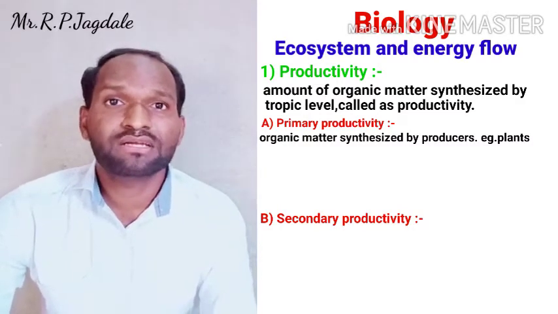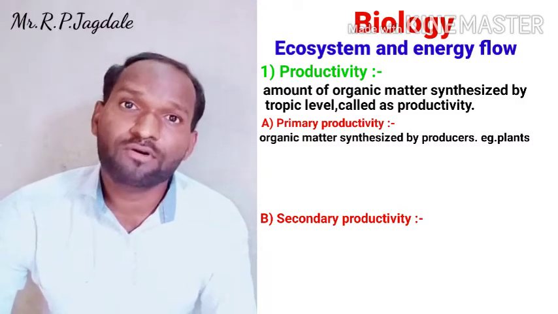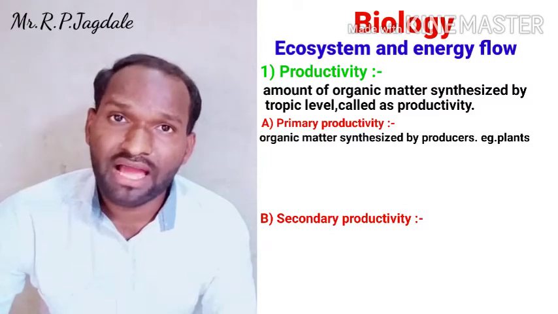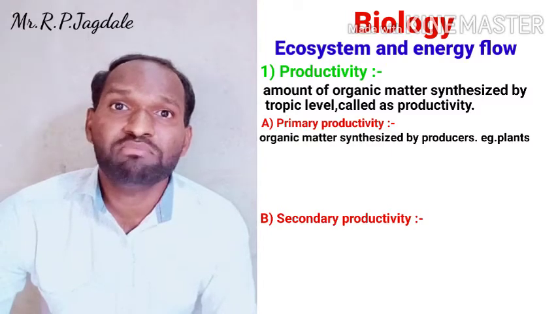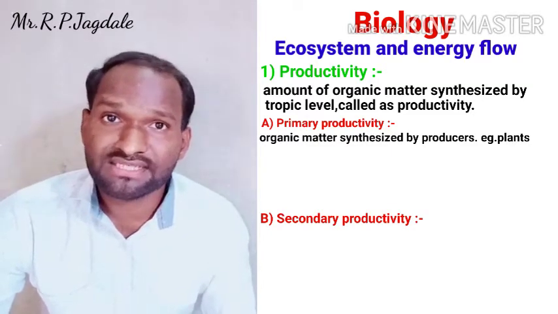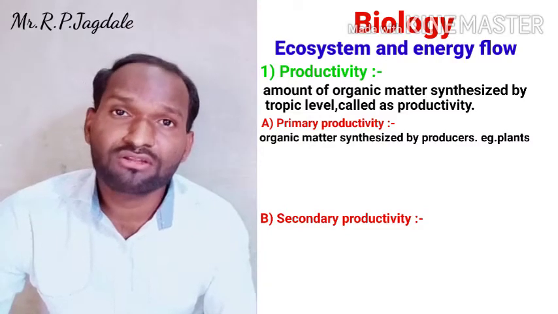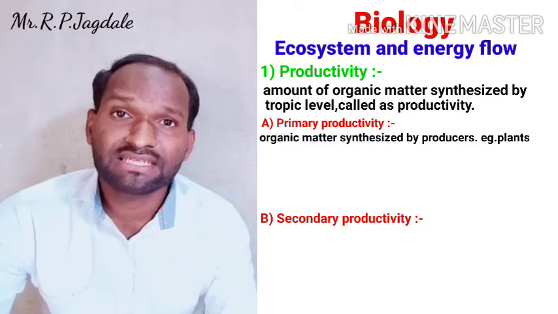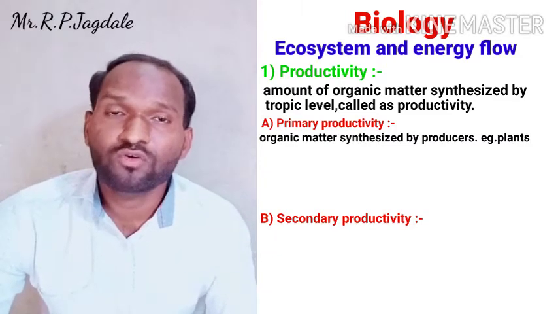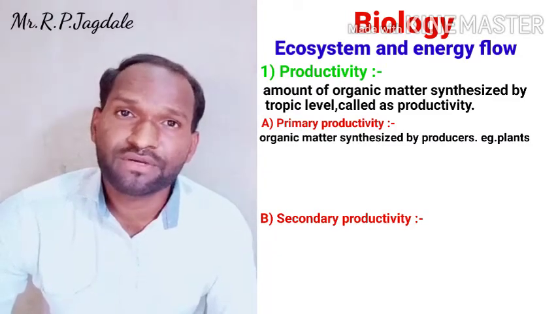All the plants are producers. The amount of organic matter produced by the producers or plants is called as primary productivity. That means by using the sunlight, water, whatever organic matter is produced by the plants is called as the primary productivity.